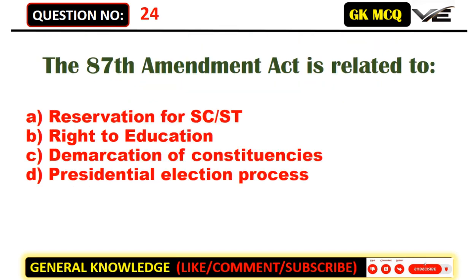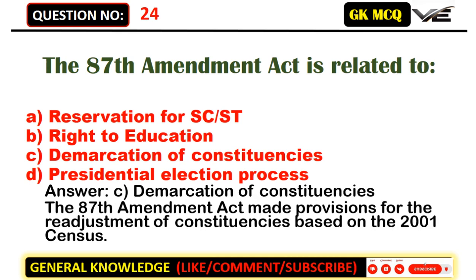The 87th Amendment Act is related to A. Reservation for SC, ST. B. Right to education. C. Demarcation of constituencies. D. Presidential election process. Answer C. Demarcation of constituencies. The 87th Amendment Act made provisions for the readjustment of constituencies based on the 2001 census.